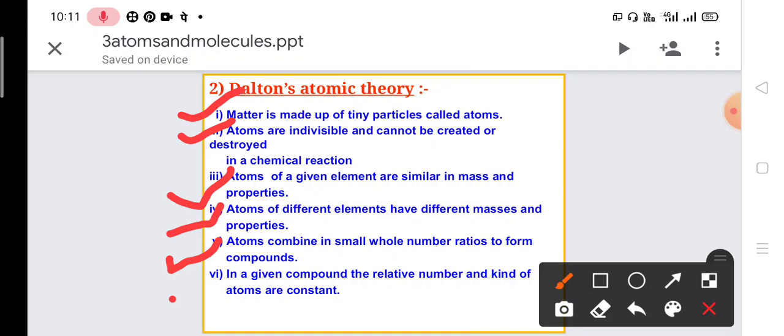The last one is that in a given compound, the relative number and kind of atoms are constant. It means the number of atoms in a particular compound is always constant. For example, 2 hydrogens and 1 oxygen. This is the number of atoms present in one water molecule. So when we talk about a compound, the number and the kind of atoms remain constant.